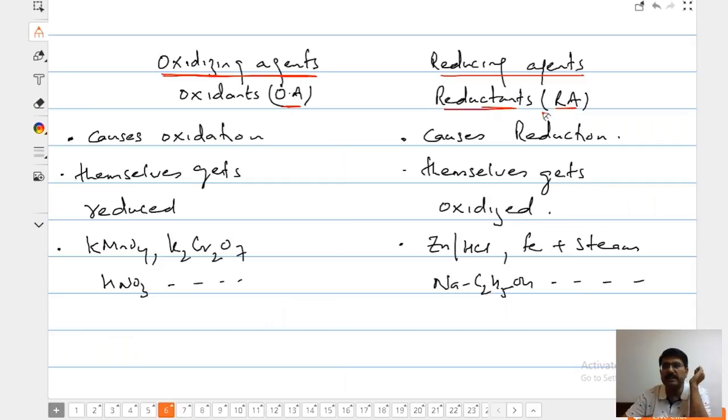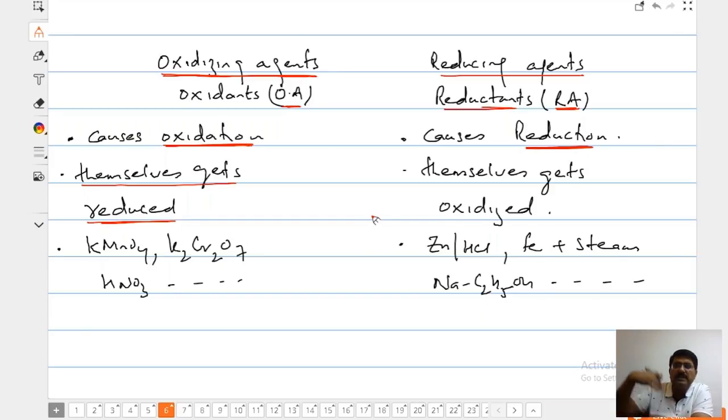So, oxidizing agent and reducing agent. Oxidizing agent causes oxidation, whereas reducing agent causes reduction. And oxidizing agents themselves get reduced, right? If they are going to gain electrons, only then the other one is going to lose electrons. So oxidizing agents themselves get reduced. You have seen KMnO4. When we did it, KMnO4 went from +7 to +2 or whatever it is. So it was a gain of electrons.